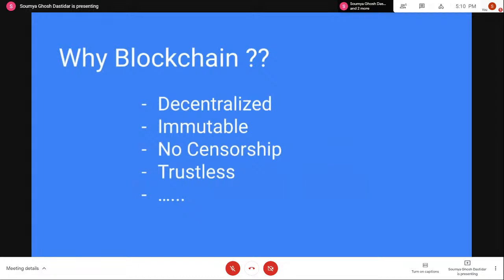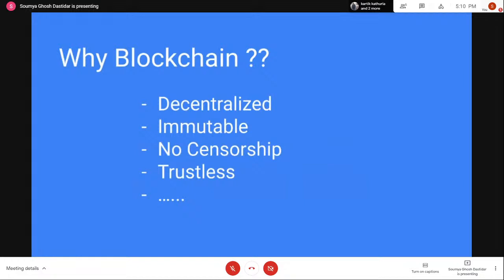With centralization, you can have censorship and trust issues coming in. You have to have complete faith in a single authority to use the system. But in a decentralized system, there is no such single authority, and the decisions of the network are made through a consensus of all the participants. That is the main feature of a blockchain. There is no possible way of censoring your data or transactions.